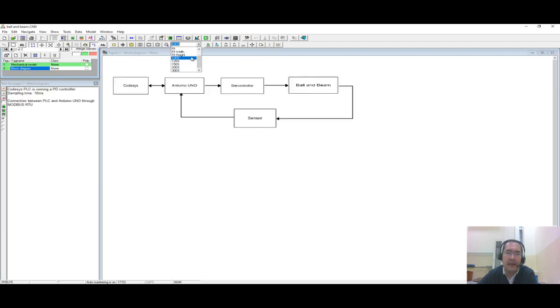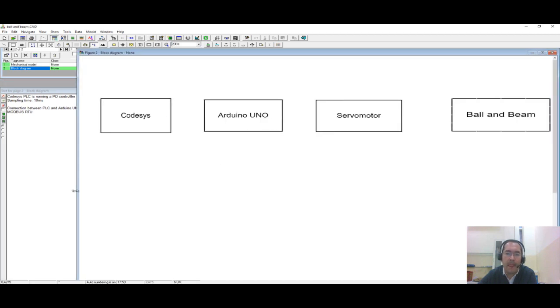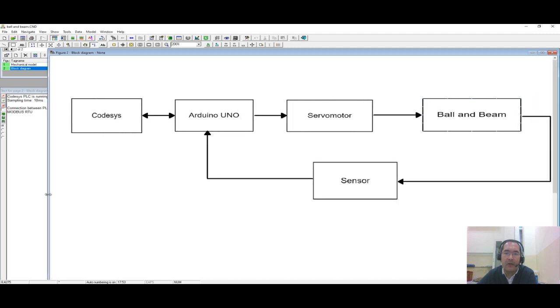you can immediately try to understand this control system here and design a controller for this system. So what I have done in this case is, you can see that I have my Codesys PLC which is running here and the Arduino Uno that is connected to the PLC. Then I have a servo motor and I have the ball and beam system and the ultrasonic sensor that is giving me the position of this ball there.